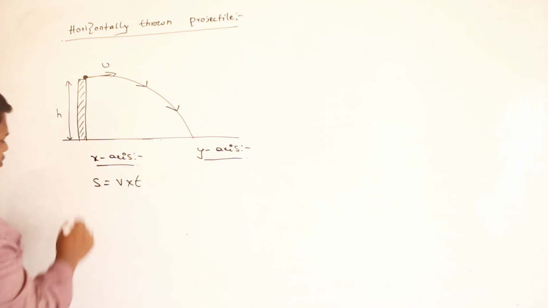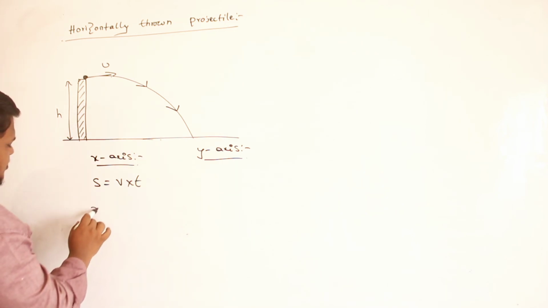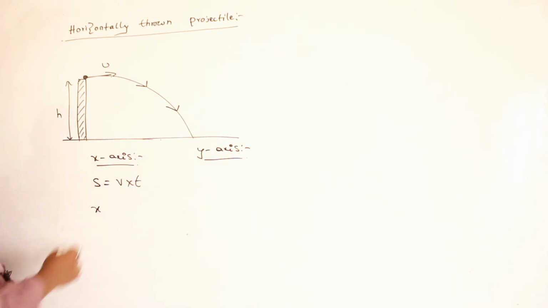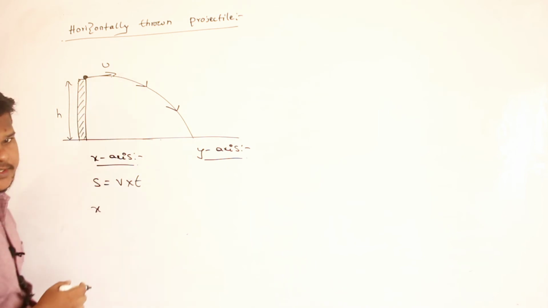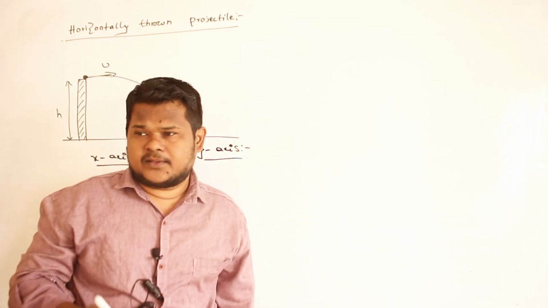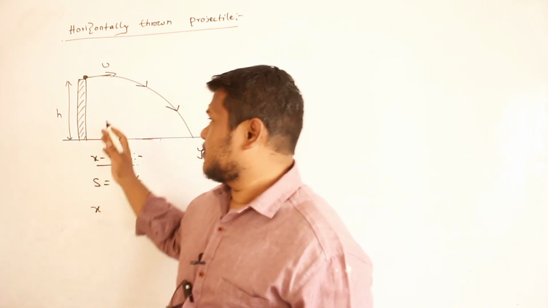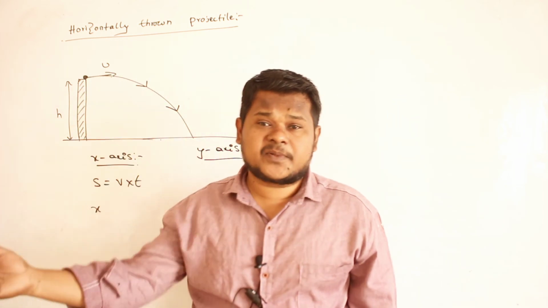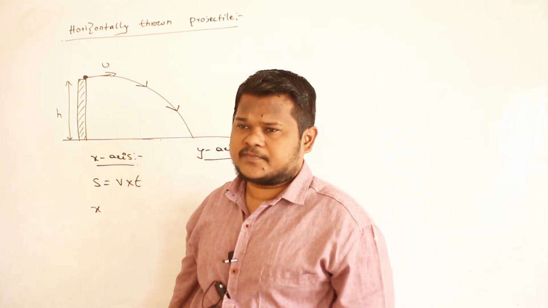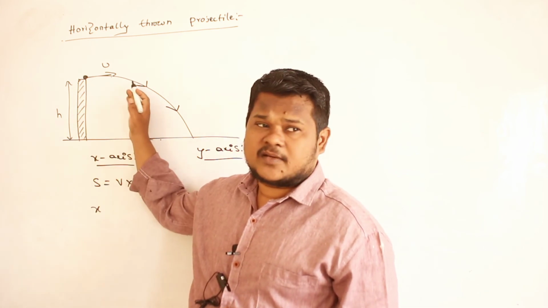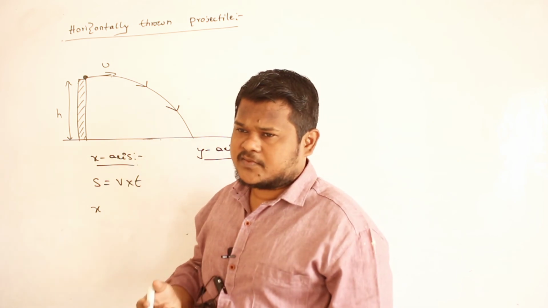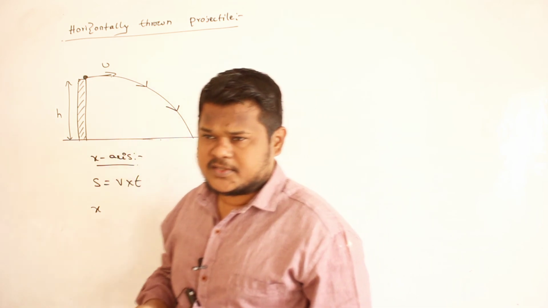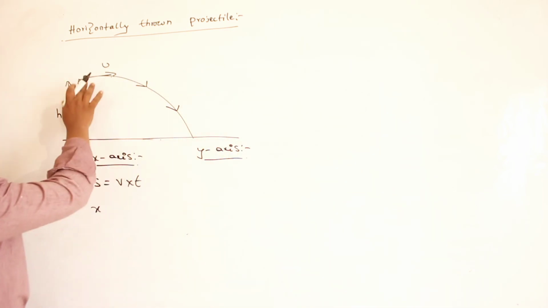Now instead of s, I can write x, no? X. Velocity, no? U. See, here you need not split this velocity into two components. Why? You should not split this velocity into two components because it is already present along x-axis. Initial velocity is having initial direction in which direction? Along x-axis. So you need not split this one again into two components. Are you able to understand? So therefore, what is the initial velocity of this particle?